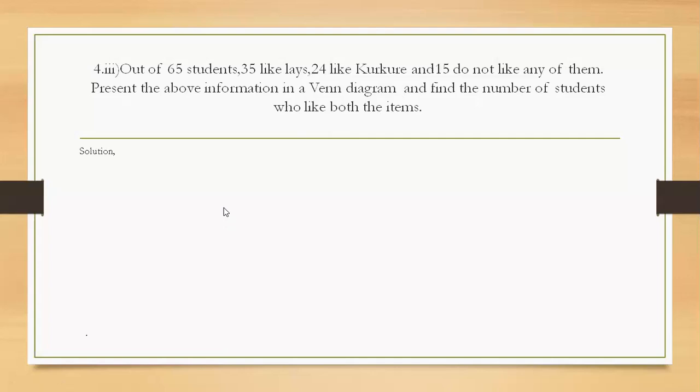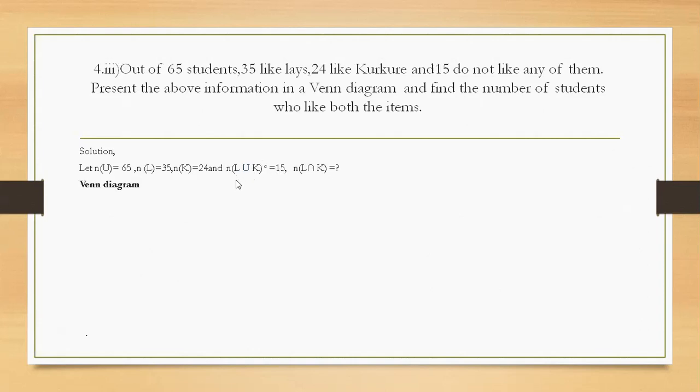And according to the question, what do we have to do first, children? We have to write all the information in symbols. Let n(U) be 65, n(L) equals 35, n(K) equals 24, Kurkure, and n((L union K) complement) is 15.